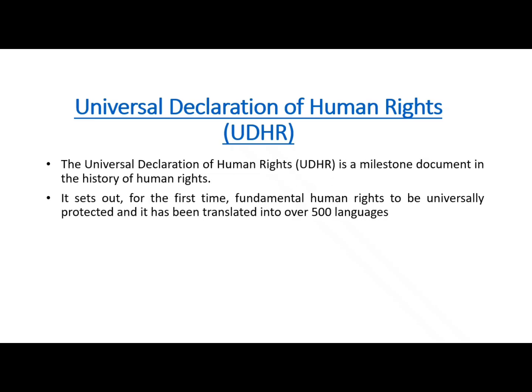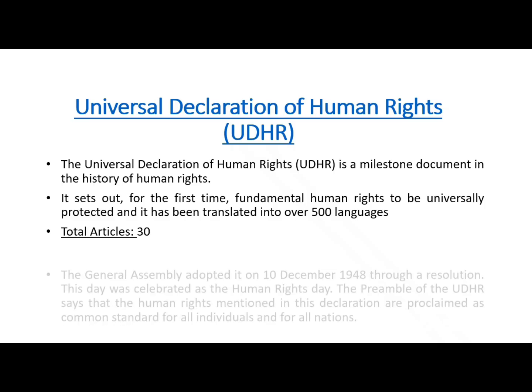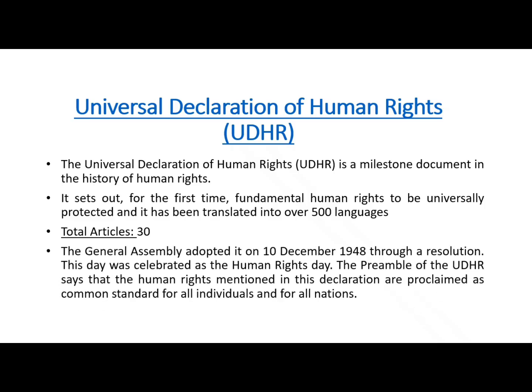So this declaration is a milestone document in the history of human rights because it is the declaration which, for the first time, conceptualized that fundamental human rights are to be universally protected. And since it is a very big success, it is translated into over 50 languages. Also, this declaration contains 30 articles, and this was adopted by the General Assembly on 10 December 1948. And since then, this day is considered and celebrated as Human Rights Day.